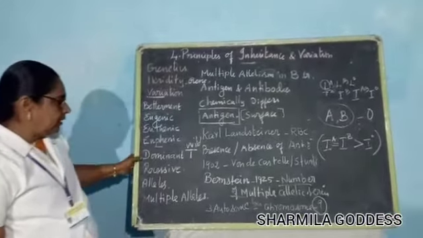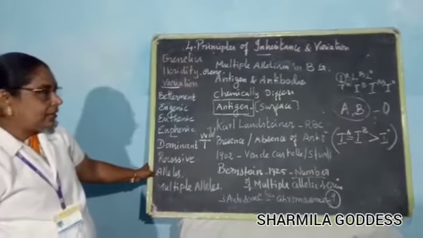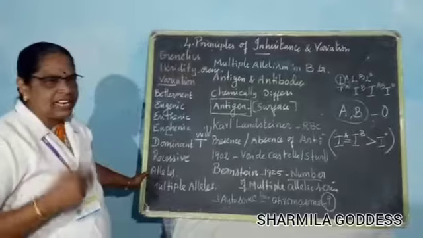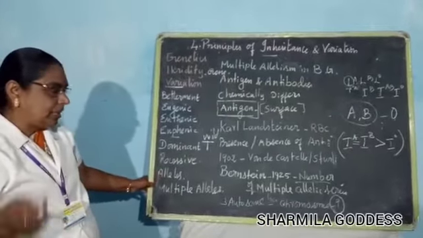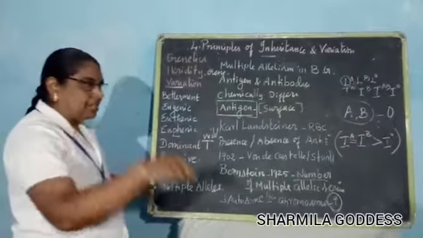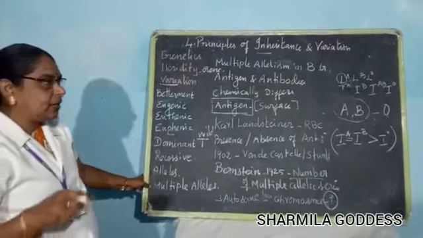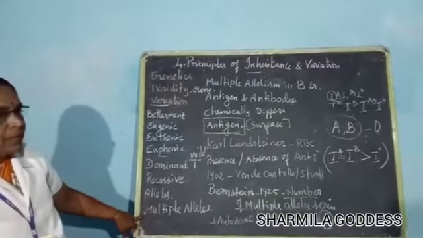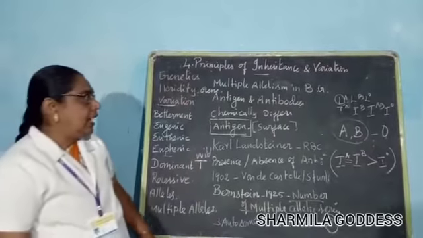Each gene has two forms, dominant and recessive. When a gene mutates several times, the several forms controlling a particular character at the particular locus of the homologous chromosome are called multiple alleles. The inheritance of multiple alleles is called multiple allelism.